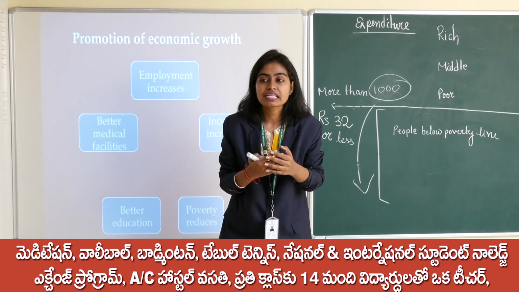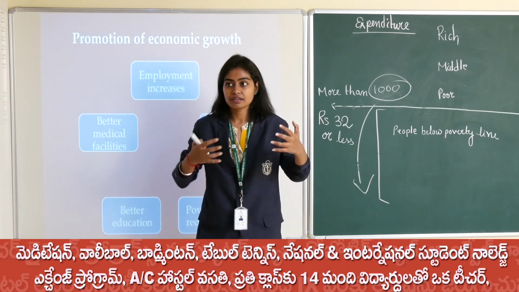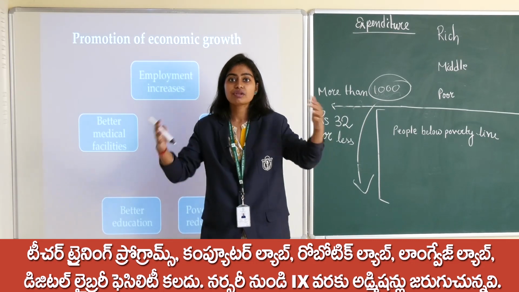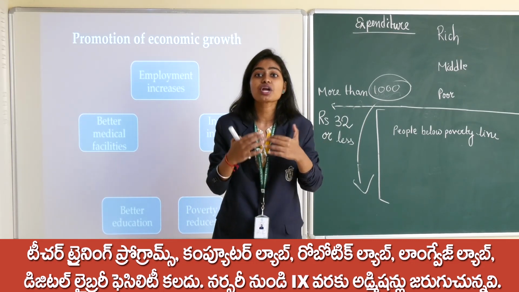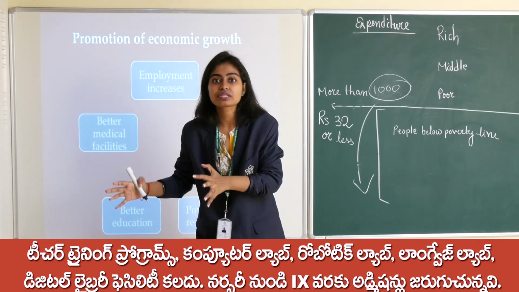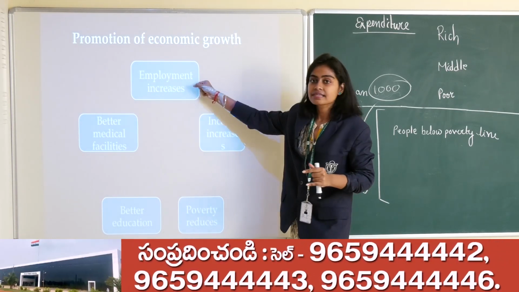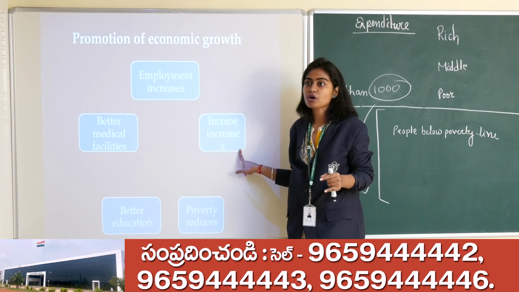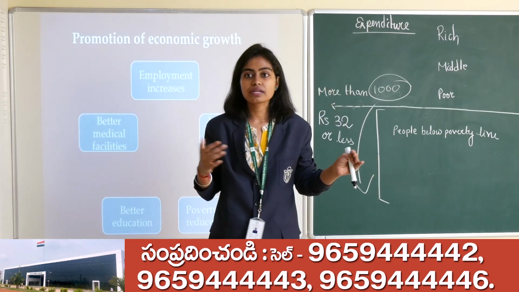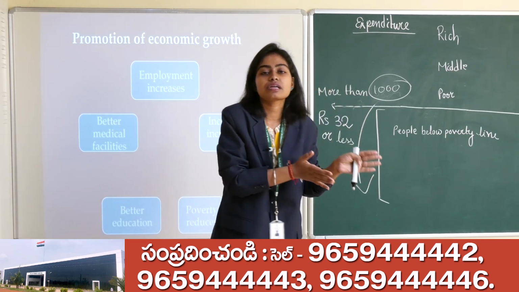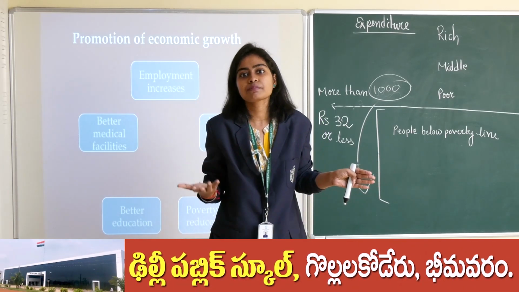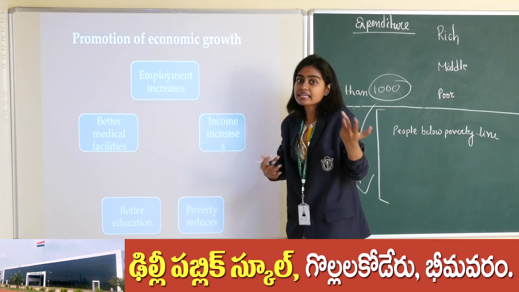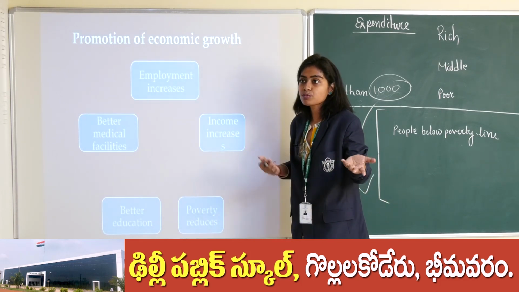As the production increases, the owner needs more and more people. We will employ more and more people to work in order to produce more things. So as employment increases, it will lead to an increase in income. Obviously, if I am getting a job, ultimately it will result in more income.